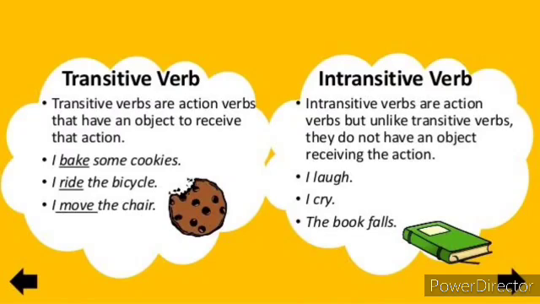The next sentence, the book falls. Here, falls is an intransitive verb but it doesn't have a direct object. So intransitive verbs don't have direct objects in the sentences.